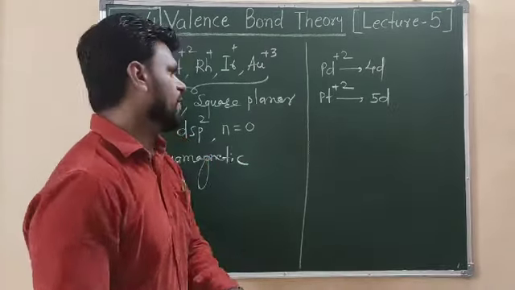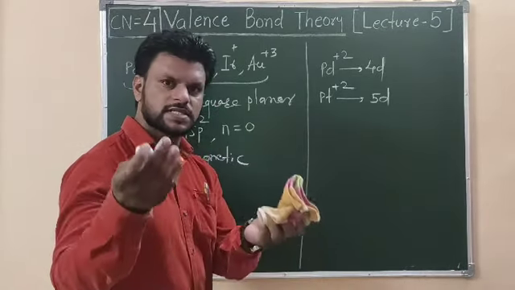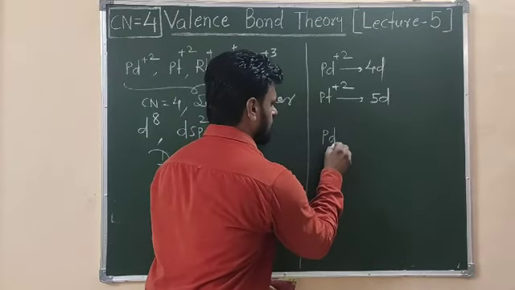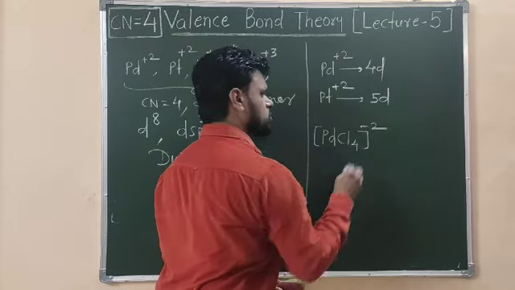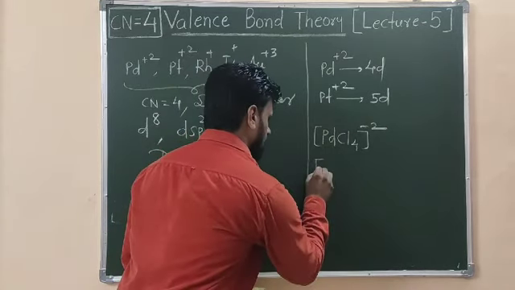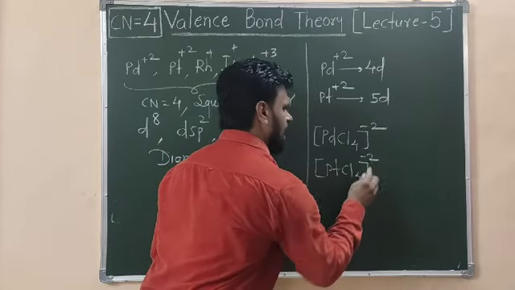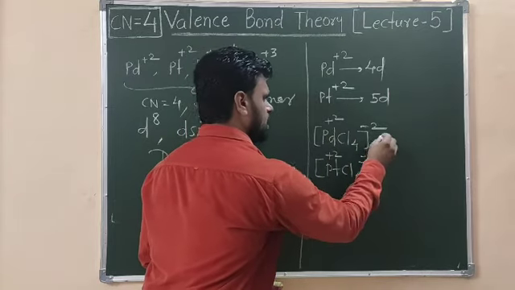I am just giving one example. Examples are many for platinum: cisplatin, Zeise's salt, carboplatin, and many more. Let's take one example, PdCl4 with a minus 2 charge, and you can again take PtCl4 with a minus 2 charge. In both cases, palladium is +2, and platinum is again +2.